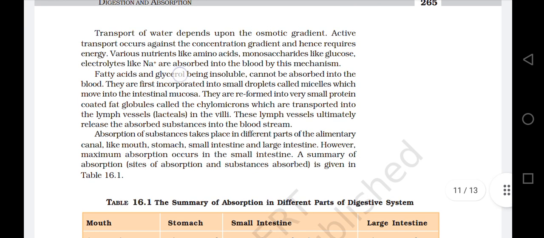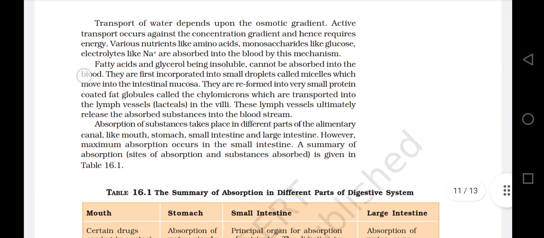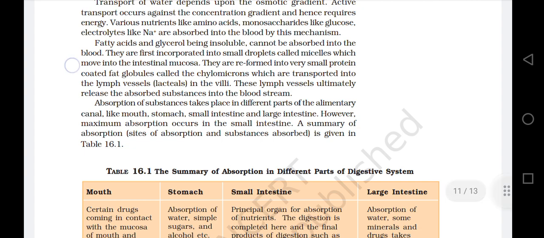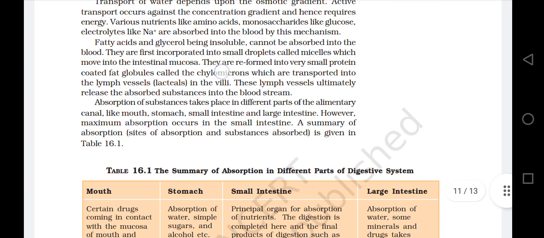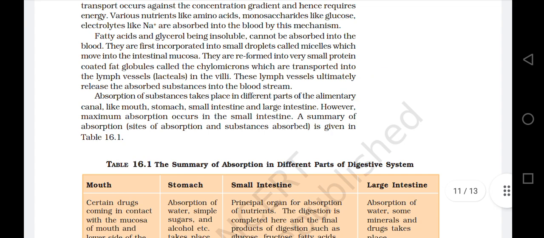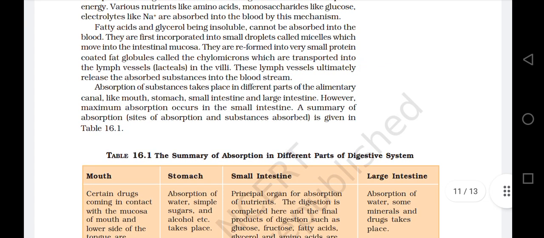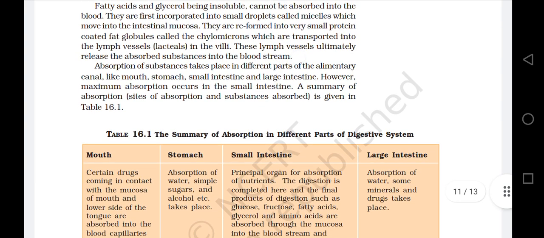Fatty acids and glycerol, being insoluble, cannot be absorbed into the blood. They are first incorporated into small droplets called micelles, which move into the intestinal mucosa. They are reformed into very small protein-coated fat globules called chylomicrons, which are transported into the lymph vessels, lacteals, in the villi. These lymph vessels ultimately release the absorbed substances into the bloodstream.